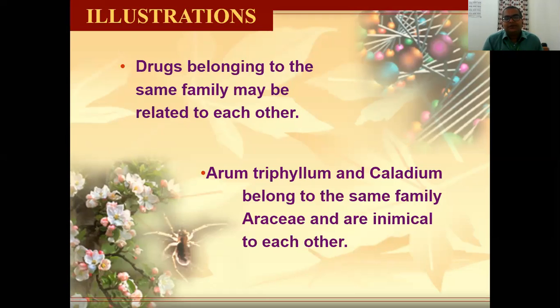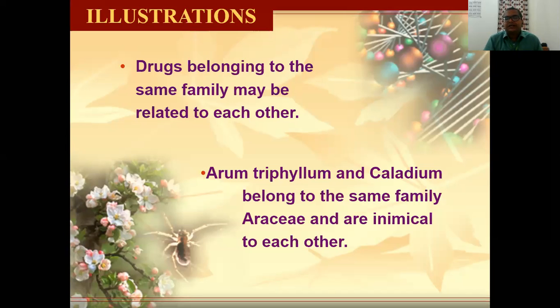If you know the guiding symptom of one drug, you can know the guiding symptom of the other drug of the same family. But it is not always right. Arum triphyllum and Caladium belong to the same family Araceae and are inimical to each other. That's why I told you it is not always true, because sometimes they are just opposite to each other.